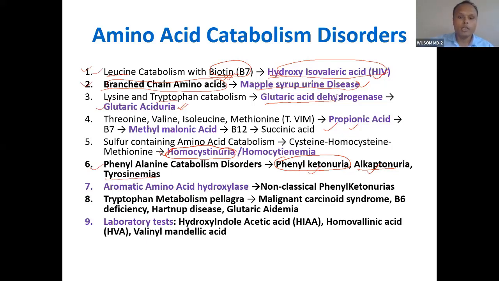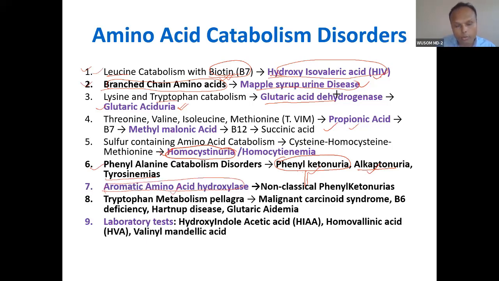And then there is a non-classical type of phenylketonuria, which is actually associated with phenylketonuria only. We will talk about it together. This is because of aromatic amino acid hydroxylase deficiency.